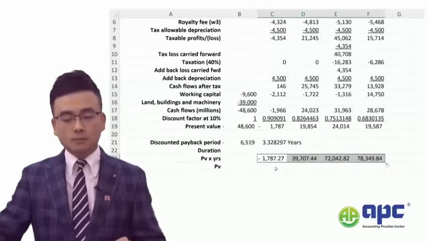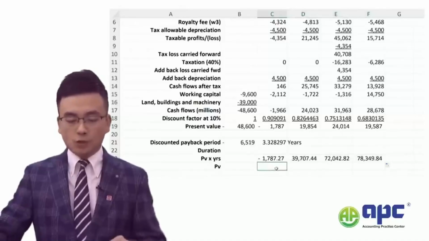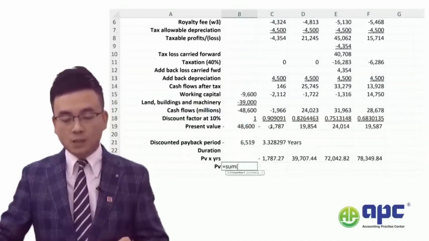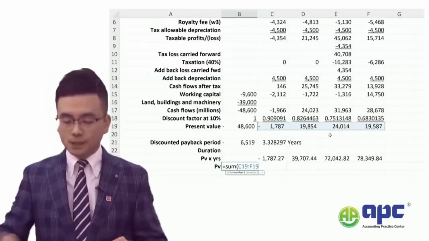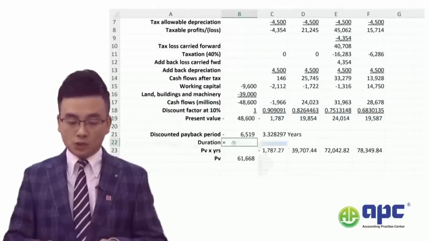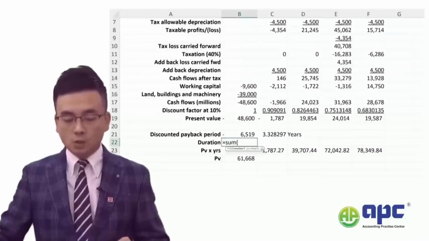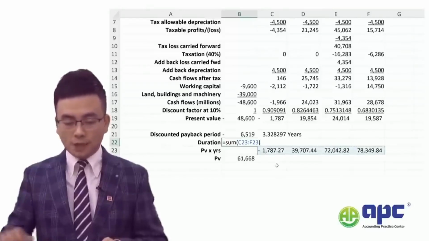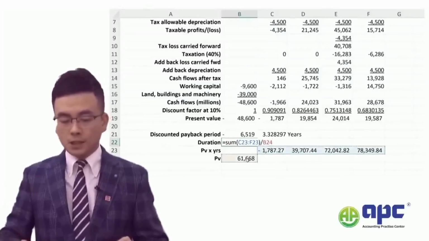Now, I would like to take the sum of the present value from year 1 up to year 4. Press enter. So the duration would be the sum of all these present values times the number of years, over the present value.